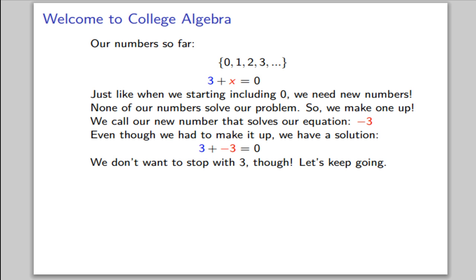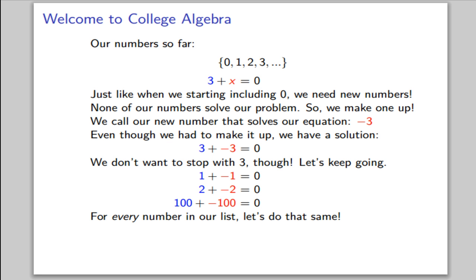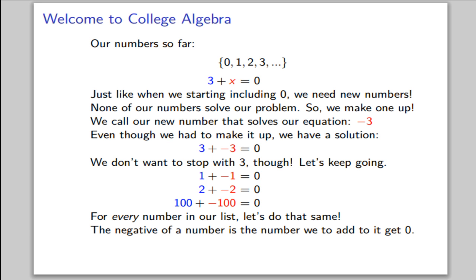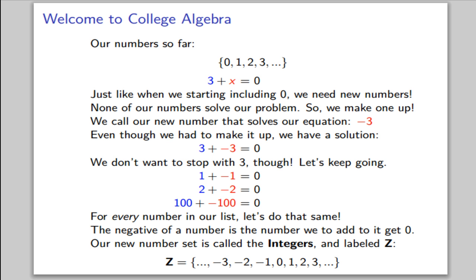We don't stop at 3 though. Let's keep going. Let's define -1 so that 1 plus -1 is 0, and -2 so that 2 plus -2 is 0, and -100 so that 100 plus -100 is 0. For every number on our list, let's do the same. We define the negative of a number as the number we add to it to get 0. Our new number set is called the integers, and we label it with a capital Z.